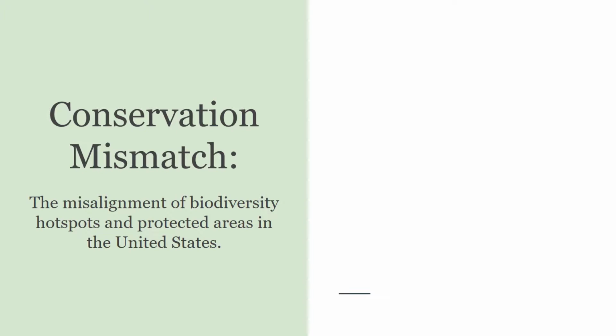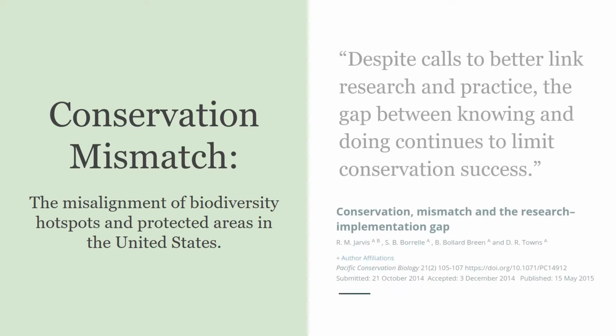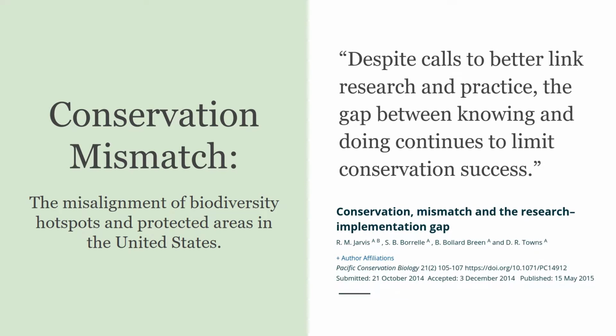Conservation mismatch is a general misalignment of biodiversity hotspots and species priorities with those lands that are protected. For conservationists, this is alarming. Most of the United States protected land is established as so because of beauty and historical meaning. While these places are part of a foundation of our country, it is time we utilize the data and knowledge we have to conserve biodiversity where it matters most.